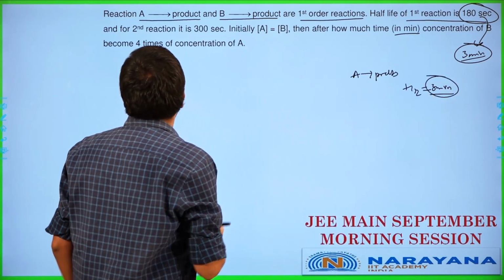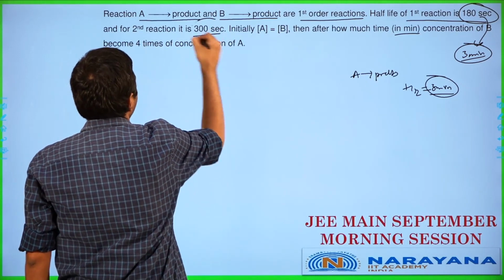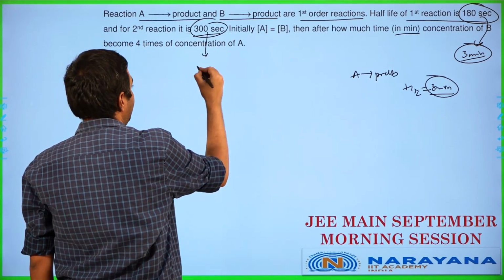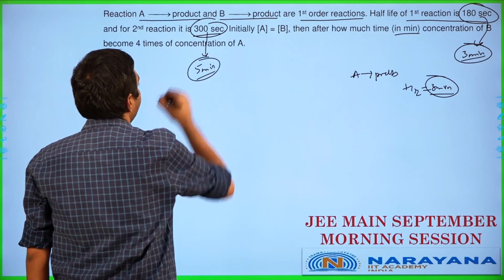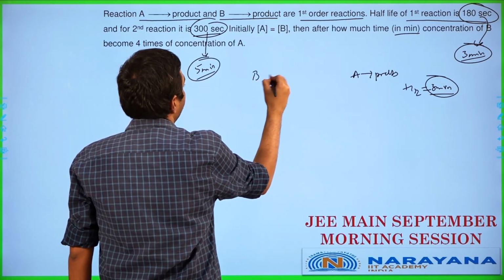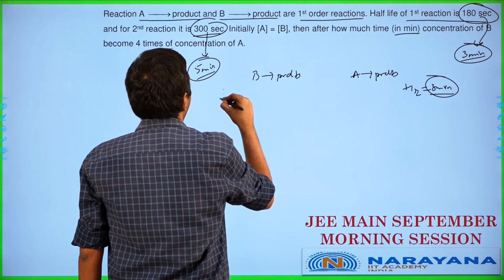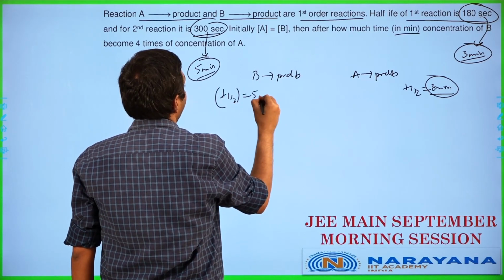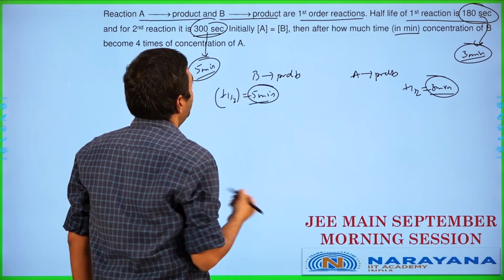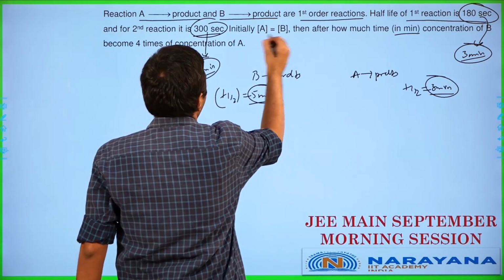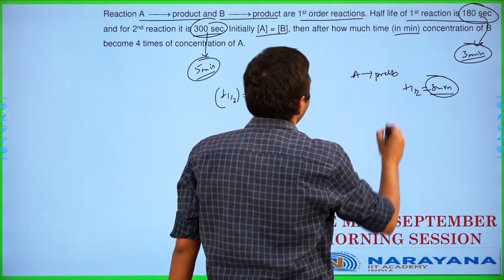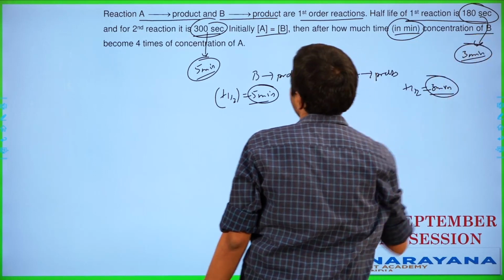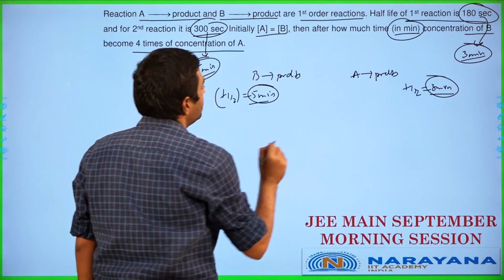Okay, alright. And second reaction is going to be 300 seconds. 300 seconds now, this works out as 5 minutes. Okay, so when B is going to be giving products, the T half for this works out as 5 minutes. Okay, alright. Initially, concentration of A is equal to concentration of B. Then after how much time in minutes, concentration of B becomes 4 times the concentration of A.